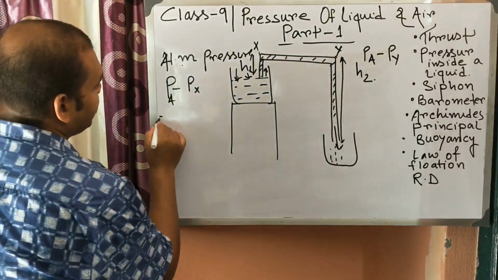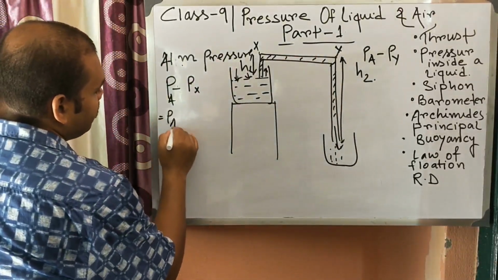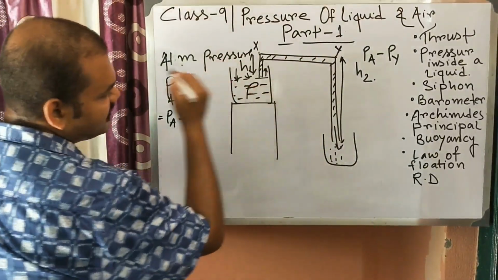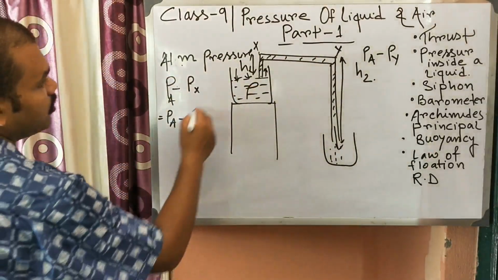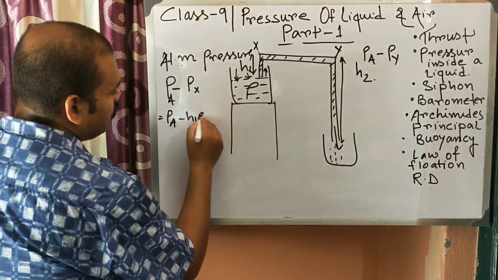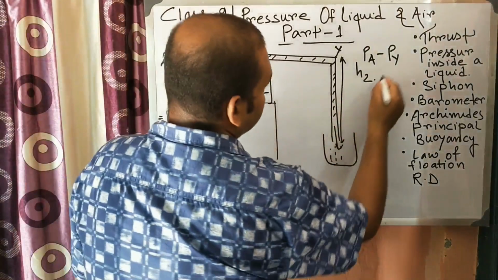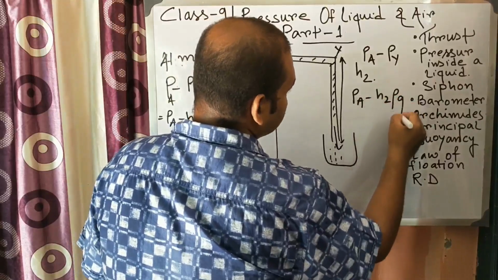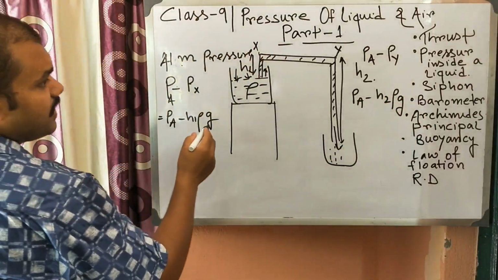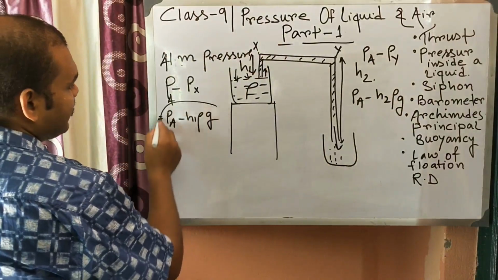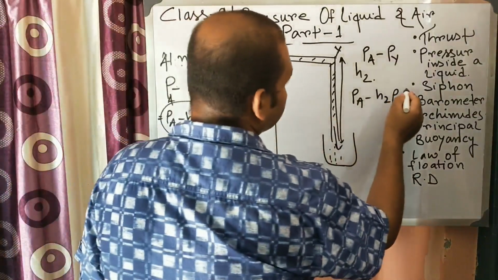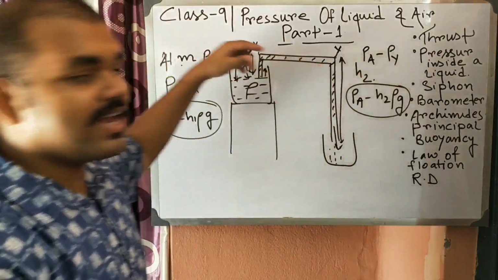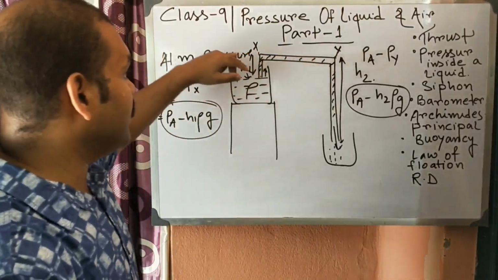So you can write Pa minus H1 rho g, where rho is the density of the liquid, and here it is Pa minus H2 rho g. So this is the pressure at point X, and this is the pressure at point Y, and they are at the same level.